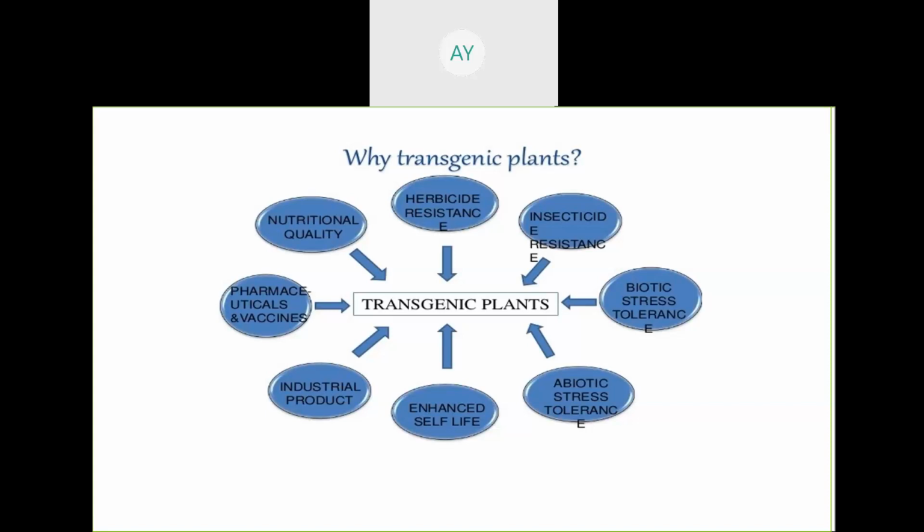Herbicide tolerant, that is the Roundup Ready variety against glyphosate, Roundup being the trade name. And nutritional quality, that is golden rice, a variety of rice that contains a rich amount of vitamin A to solve the problem of vitamin A deficiency, which causes night blindness.